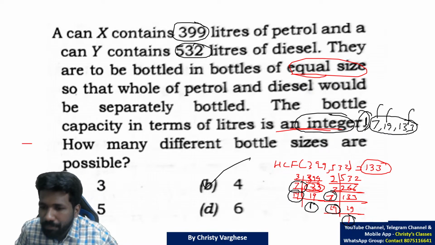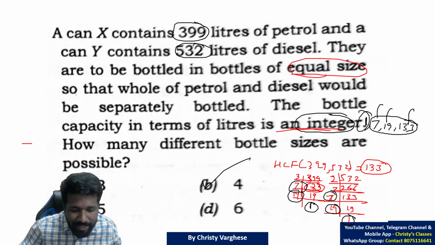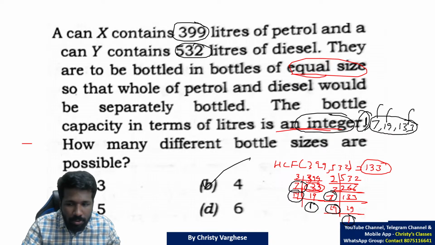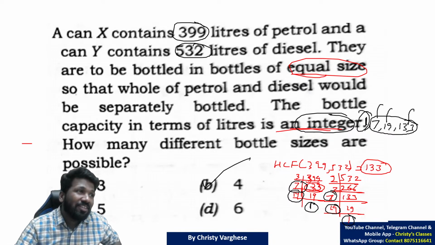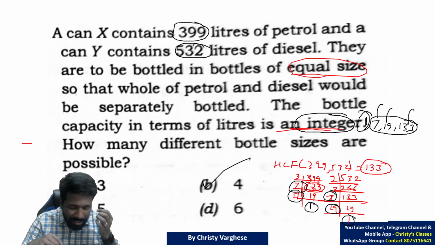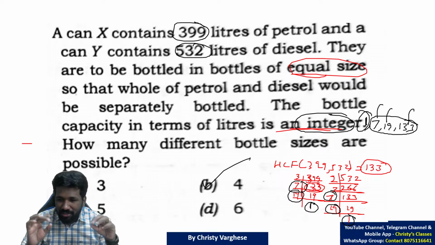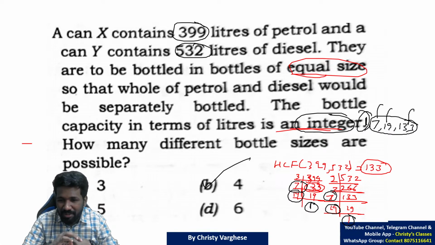All of you understood? Not only the highest common factor, other common factors are also needed. That's why I told you the highest common factor is not enough to solve this question. When I taught this chapter in school, many people asked where the shortcut is, when to use HCF and when to use LCM.